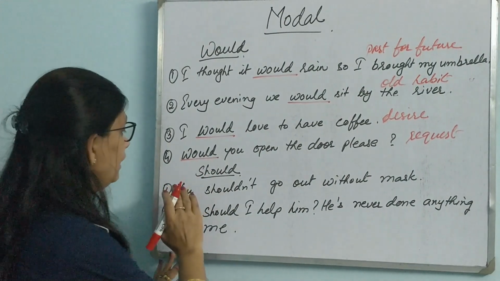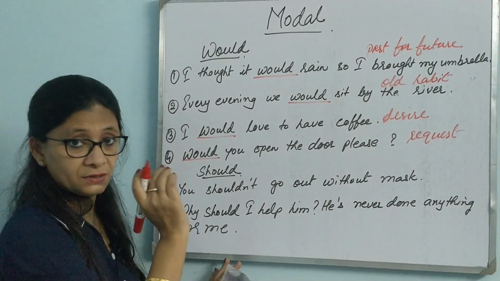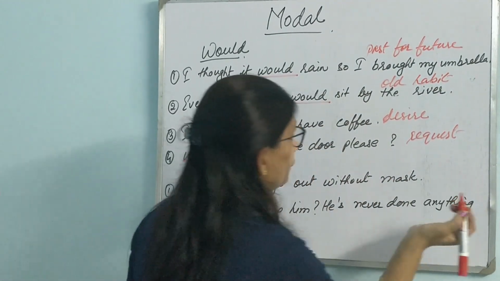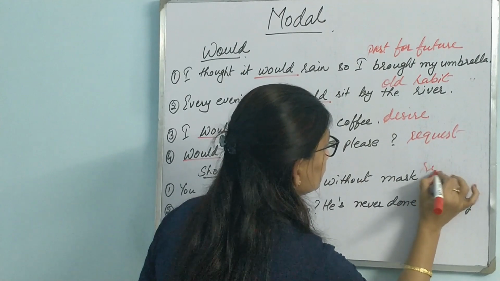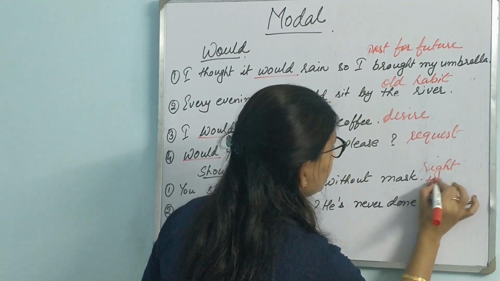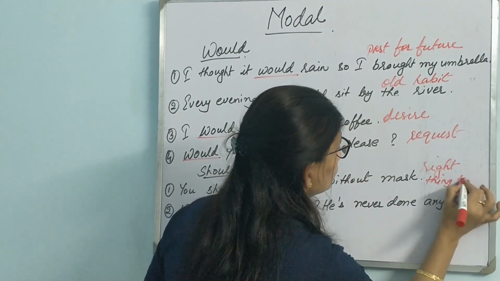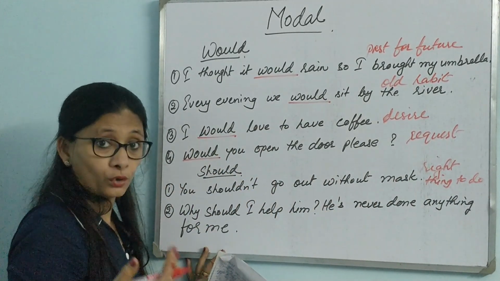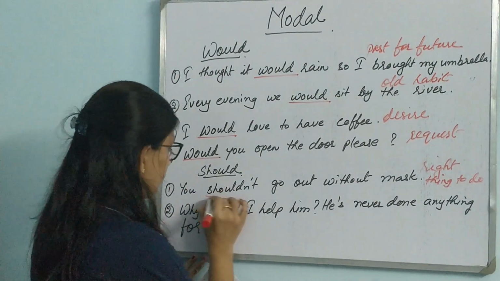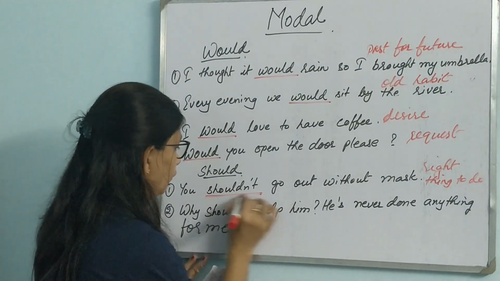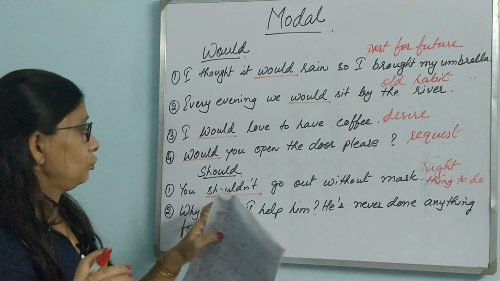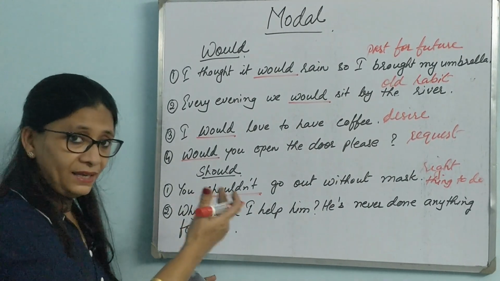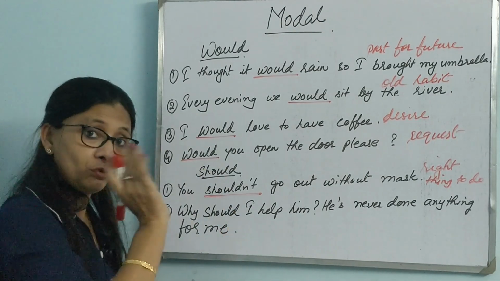Should, similarly. You shouldn't go out without a mask. Something which has to be done. Compulsory work or right work. Right thing to do. You should go to a doctor if you have fever. Shouldn't is the negative form of should. You shouldn't go out without a mask, because this is not to be done nowadays, isn't it? So when we say the correct thing, we use should.